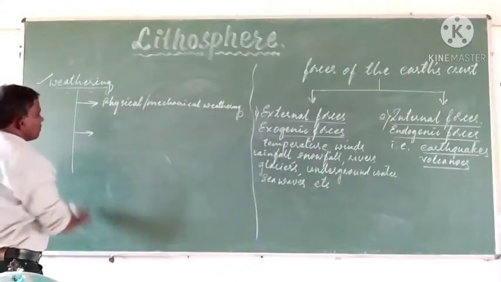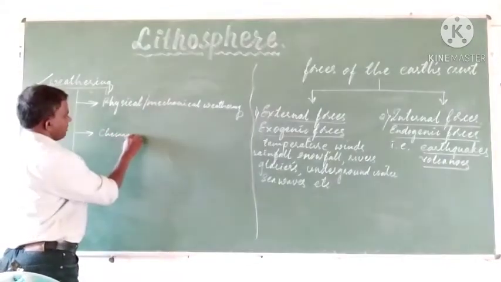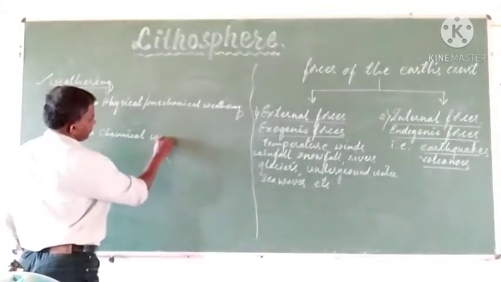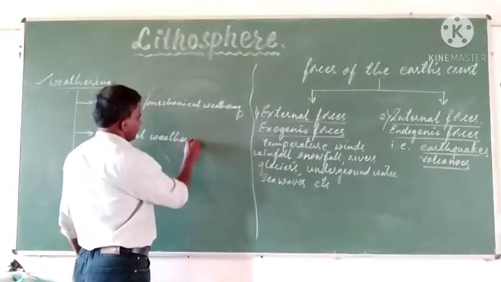Another process of withering is due to some chemicals, which we call chemical withering.